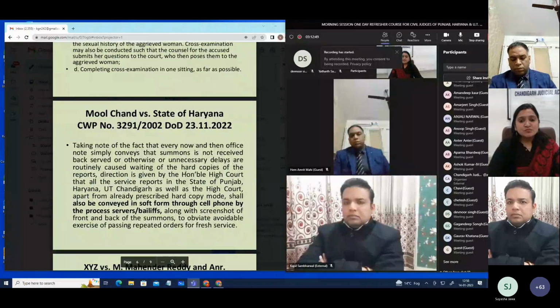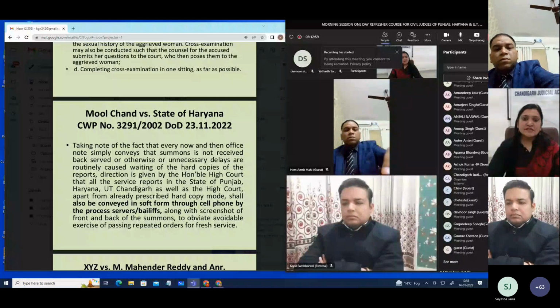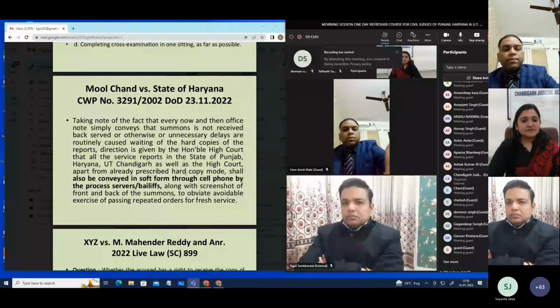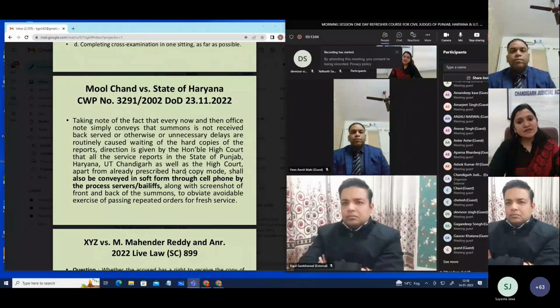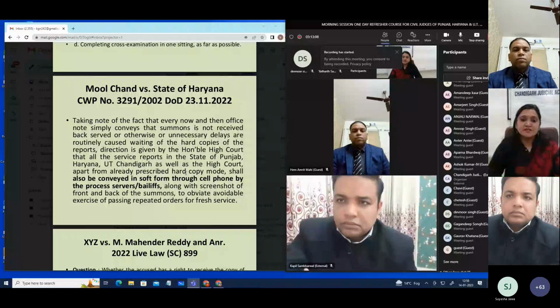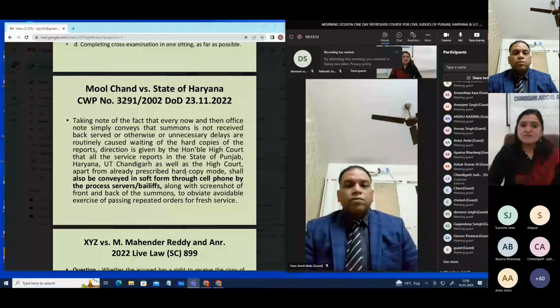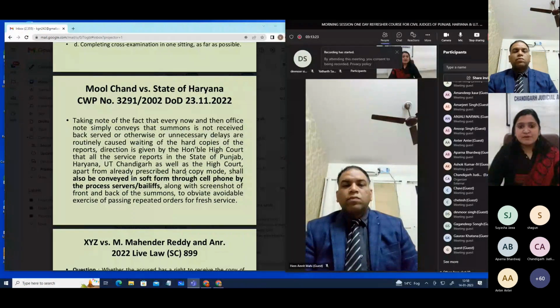Then the next case is Moolchand versus State of Haryana. The date of order is 23rd November 2022. Again, in this case also, note was taken of the fact that every now and then the office note simply conveys that summons is not received back, served or unserved. And then the presiding officer simply passes the order that summons not received back, served or unserved, let fresh be issued, without going into the fact of what is the reason that the summons have not been received back.